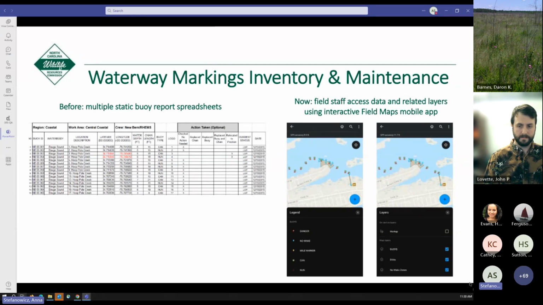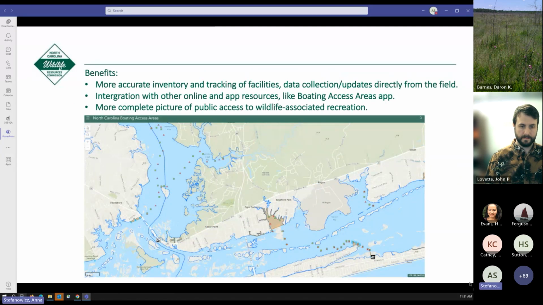Additionally to the buoy data, they can also see related layers such as boating access areas and no-wake zones to create a better picture of the infrastructure that is maintained by our staff in the field. So the benefits are manifold when using the ArcGIS Online platform. It creates a more accurate inventory and tracking of our facilities. The data collection updates can happen directly from the field and are instantaneous.